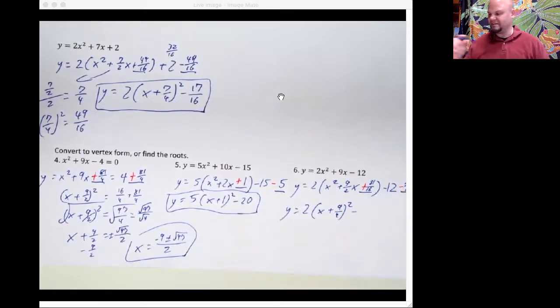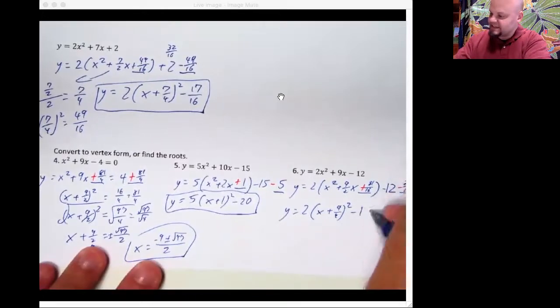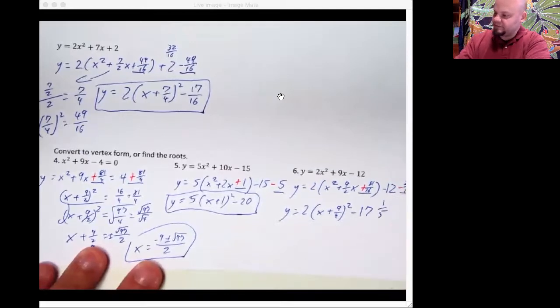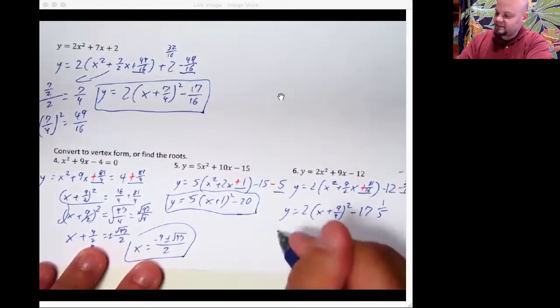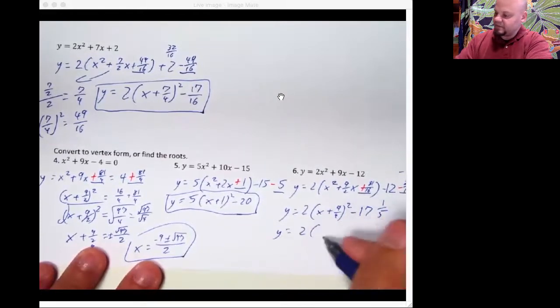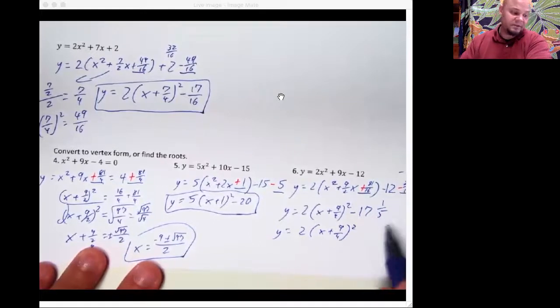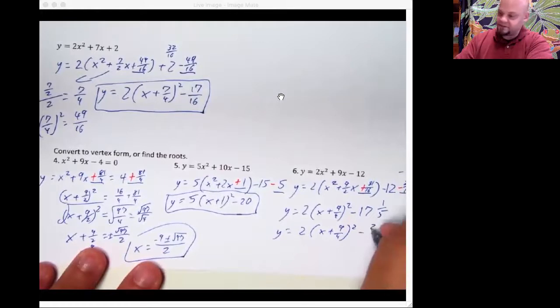Is there another way to, hold on, wait a second, no. 16 would go into 81 like 5 times with 1 left over. So this is 17 and 1/5, because this would be negative 5 and a fifth. Since they're both negative, you're adding them to get to that 17, but I got to turn that into an improper fraction. I mean, I guess you don't. You know what? If you got this here, you'd be good. I'm going to turn it into an improper fraction because I'm an improper kind of guy. And that would not be 1/5. That would be 1/16.